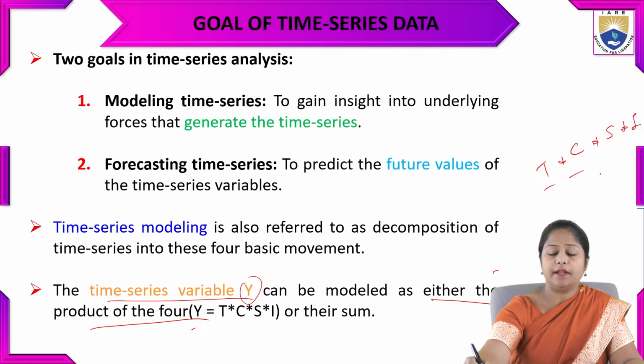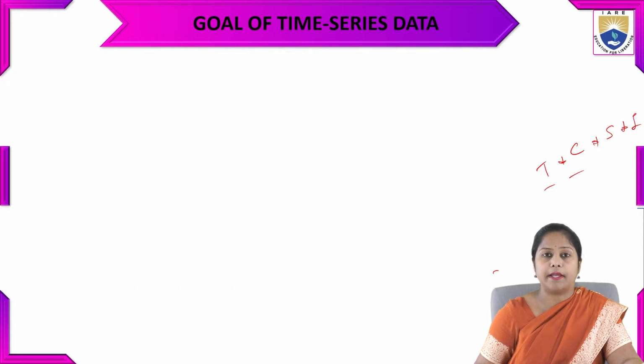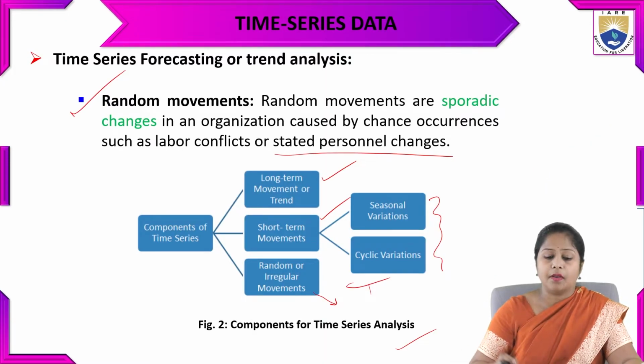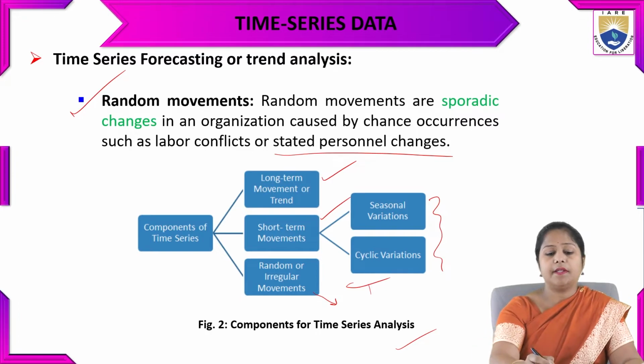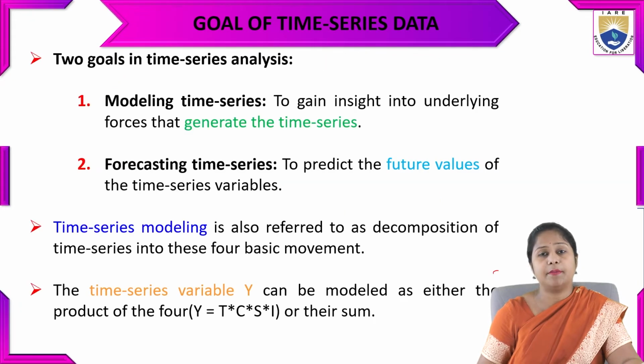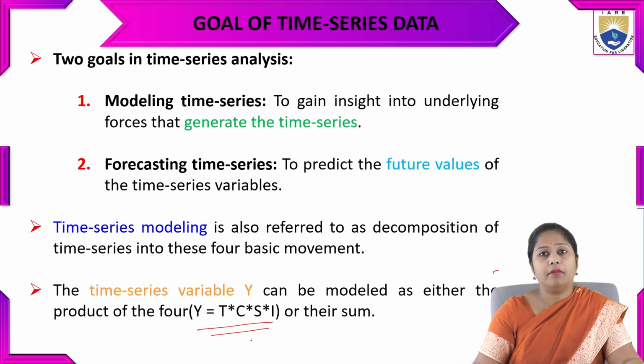T, C, S, I are the variations, the four variations we have seen. Either we can sum them or we can multiply them. So in that we have seen these types of movements that have been multiplied or summed to form the time series variable Y.